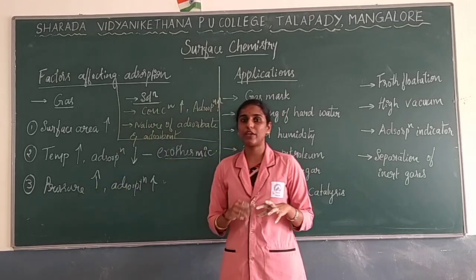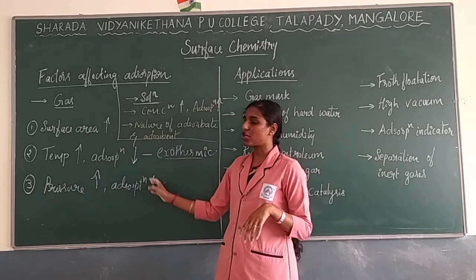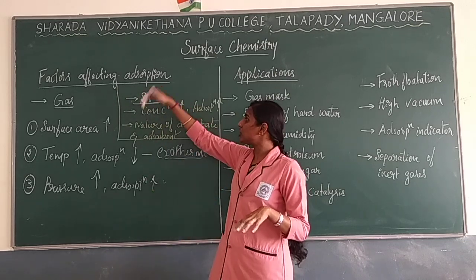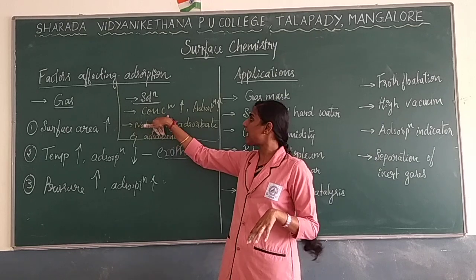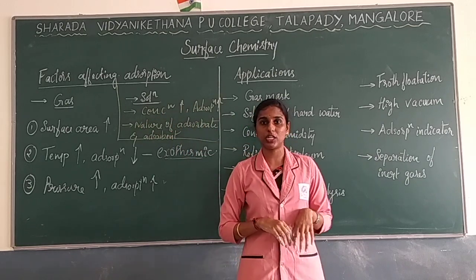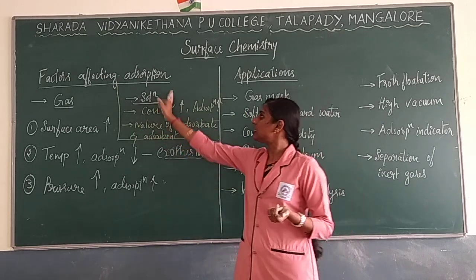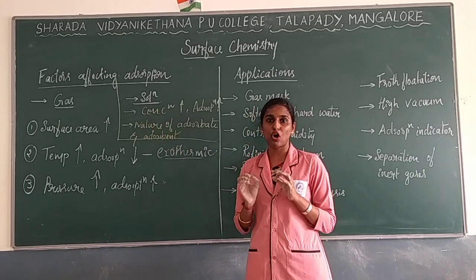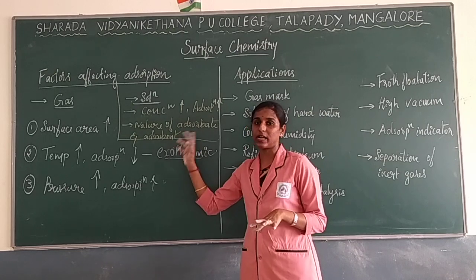The next one is pressure: as pressure increases, adsorption also increases in terms of gas. In terms of solution, it is concentration: as concentration increases, adsorption increases. For solution, it also depends on the nature of the adsorbate as well as the adsorbent.